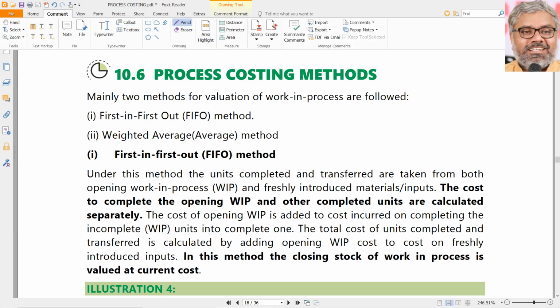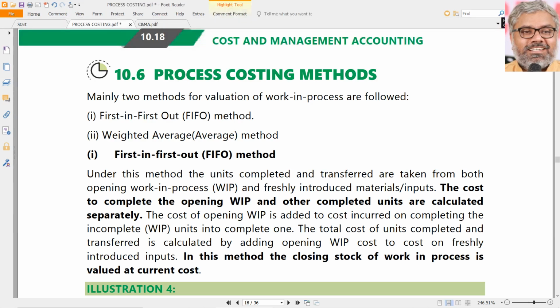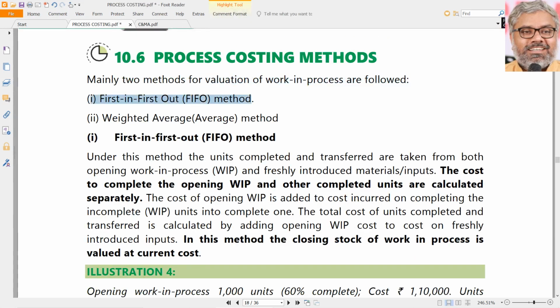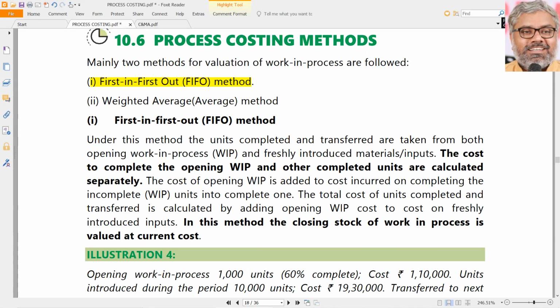But the only difference when we talk about methods here is, in case of first in first out, as we discussed, the remaining work to be done on those opening work in progress has to be also considered.